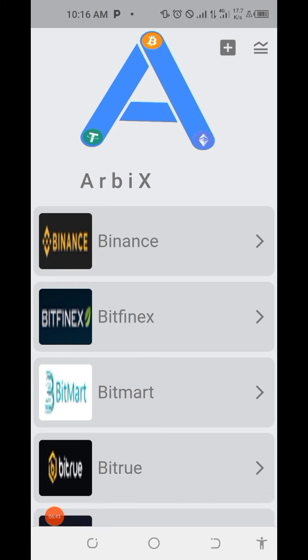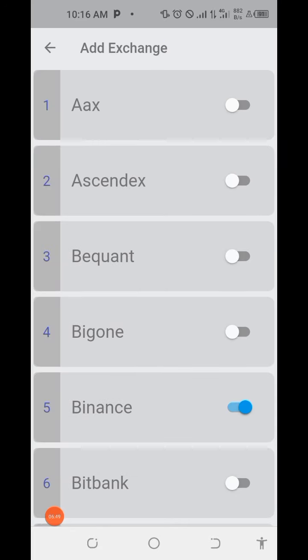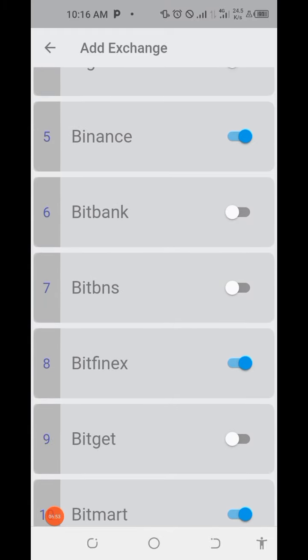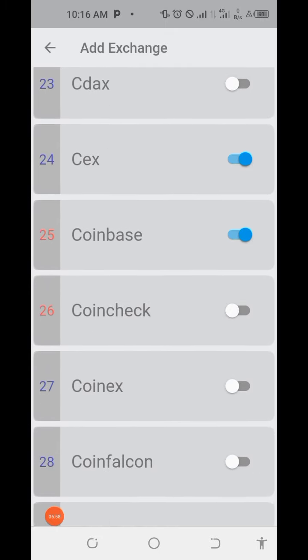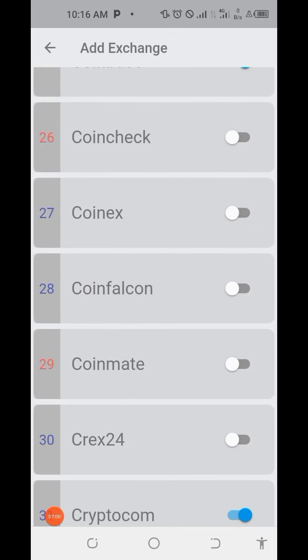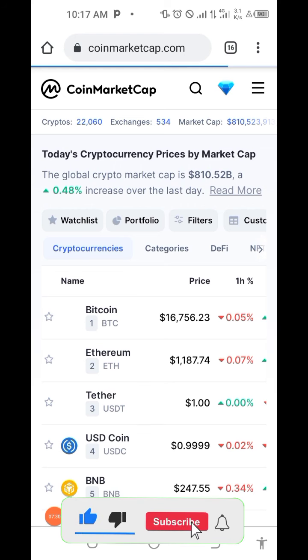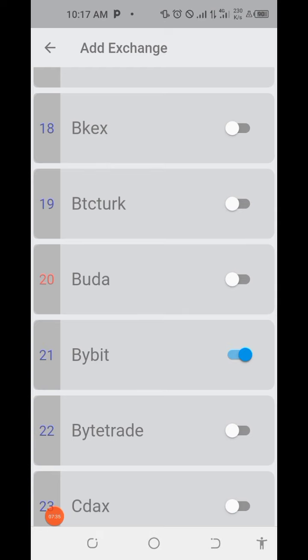Once you have downloaded Arbix, then you come to the settings here and add the exchange that you actually want to use. If you see, I enabled Binance. You can see Bitfinex, Bitmart, Bitrue. These are some of my own trusted sites or exchanges that I've actually used. You should also know the ones that you have actually used. I check all this with this website. Come here and search for the top exchanges and know which one you actually want to be using. That is where I figure out the best exchanges from.